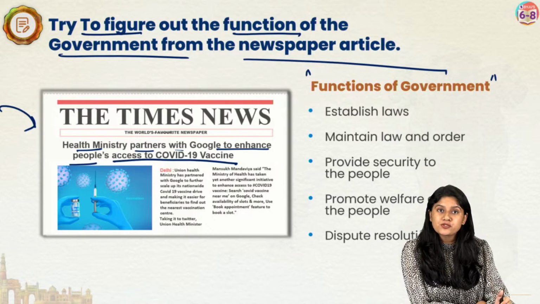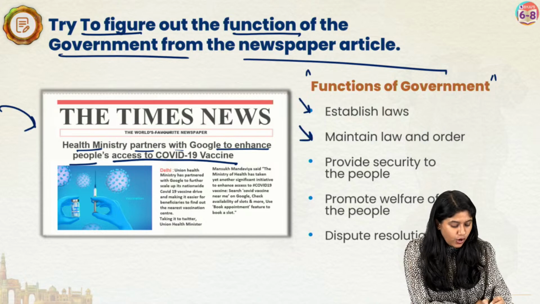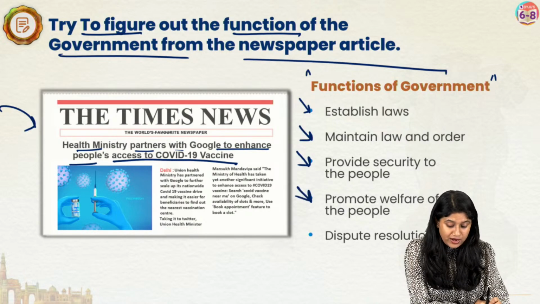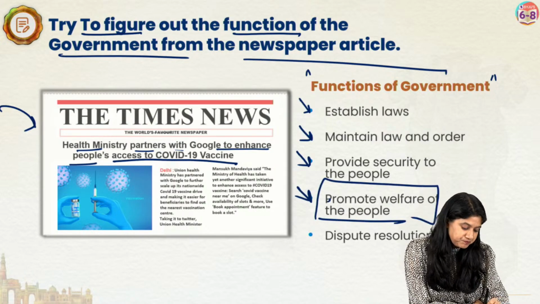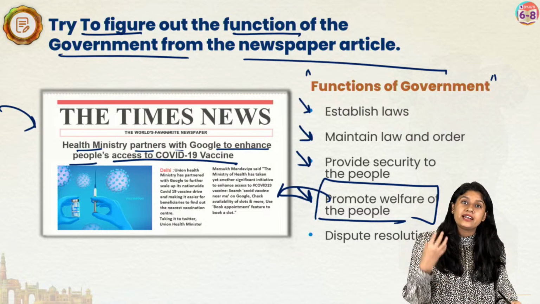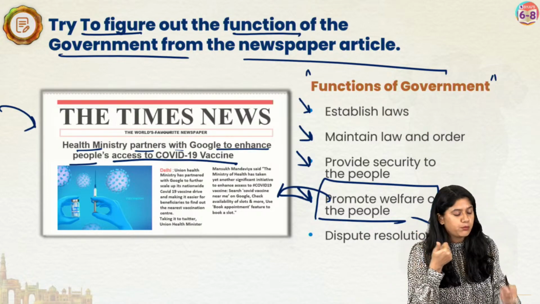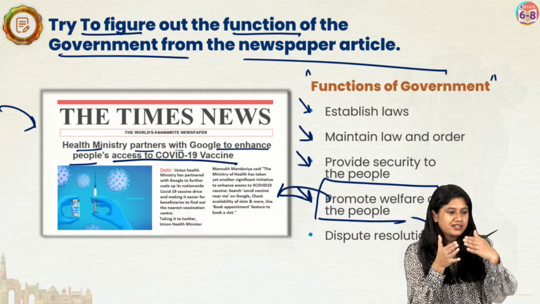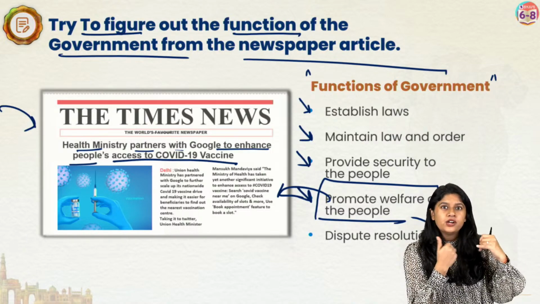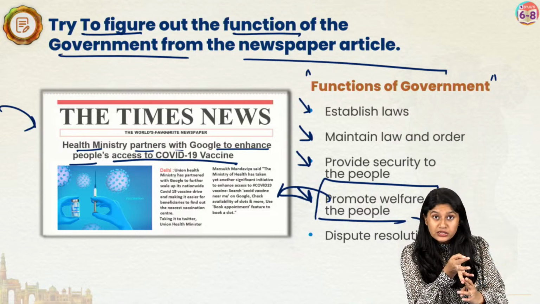So what are the important functions of the government over here? They are helping in the establishment of laws, maintaining law and order, providing security, promoting welfare. This part comes under the welfare of the people, when the government actively gets involved by making more wards, more hospitals, providing health facilities, medicines, and food.